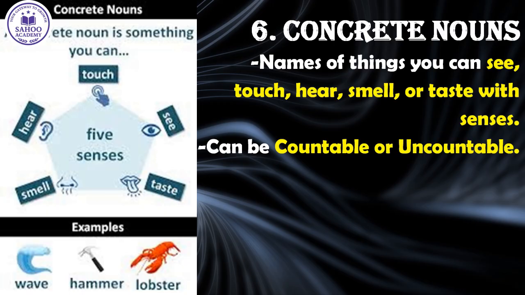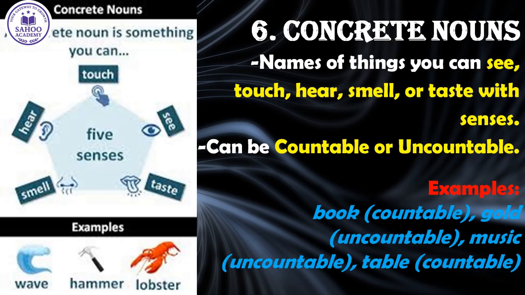For example, look at the list on your screen. Book and table are countable concrete nouns. You can have one book and three tables. Gold and music are uncountable concrete nouns. You perceive gold by sight and touch and music by hearing, but you do not say a music or two golds.